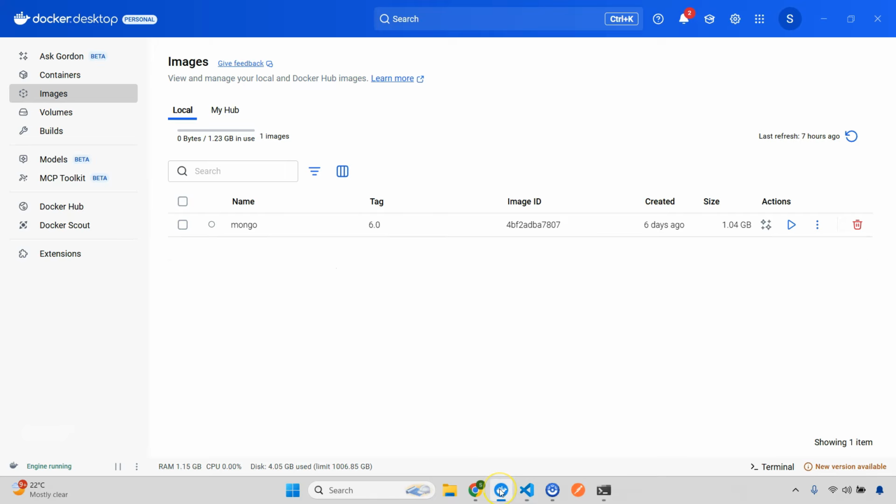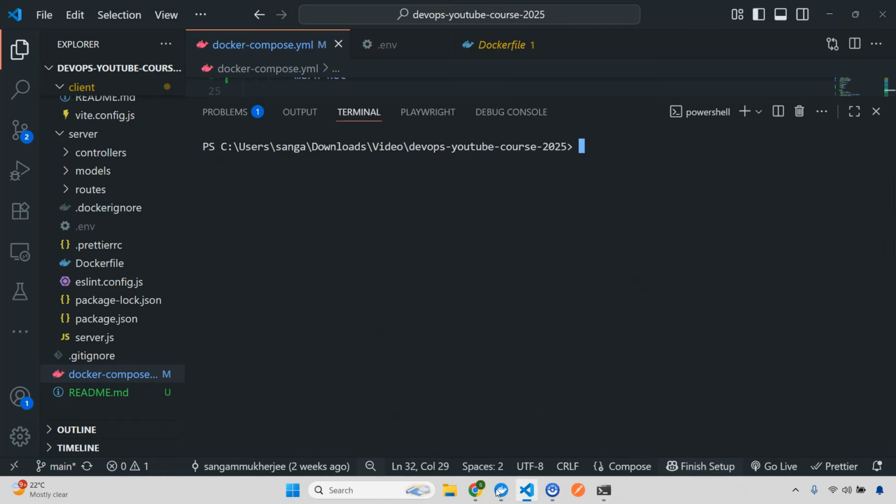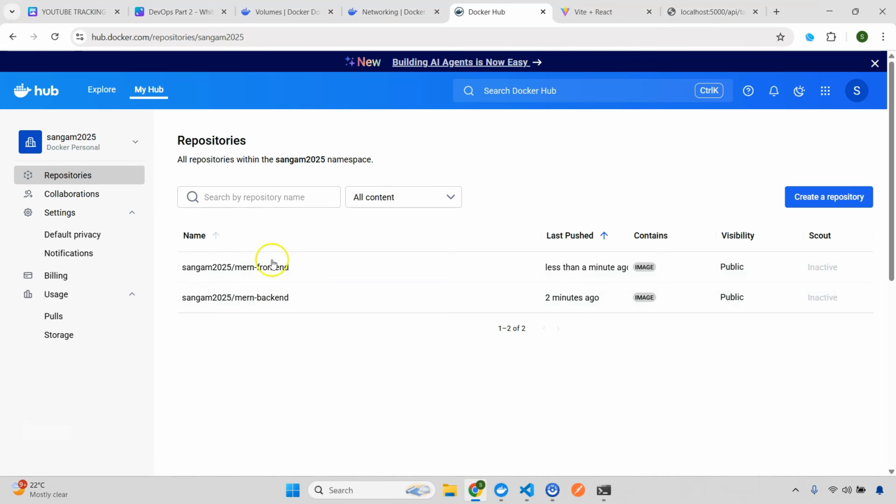Awesome. So now I don't have them. Now I'm going to pull these two images. Remember, think that you are not pulling, but some of your teammates are pulling. So anyone can pull, since you already have the visibility public. I'm just giving an example.